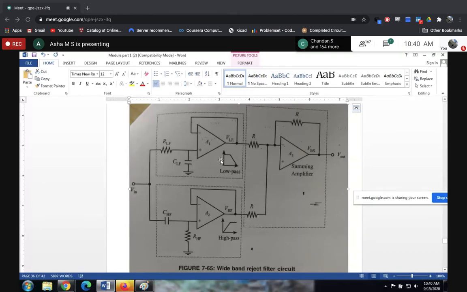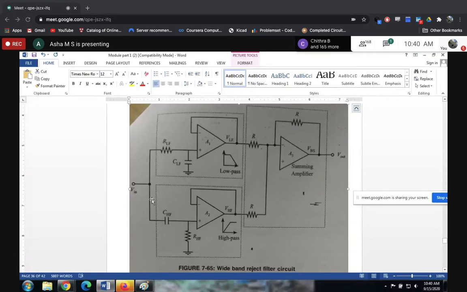So for the low frequency signal, you are applying the same VI to both these filters. Both low pass and high pass filters are fed with the same input VI. So when you apply a low frequency signal to the high pass, the capacitive reactance offered is very large. So this route is blocked for the input. It cannot take up this route.